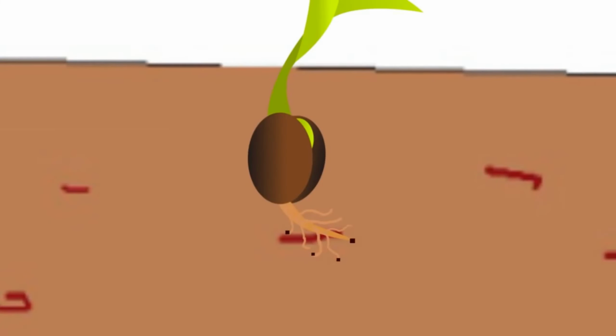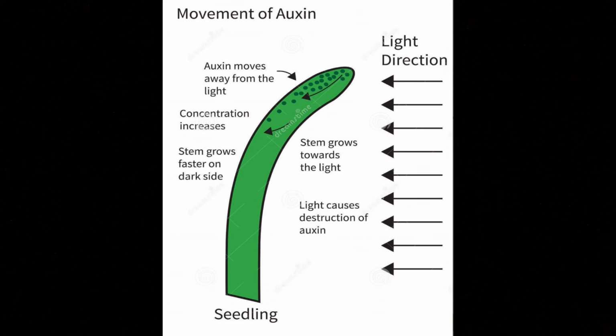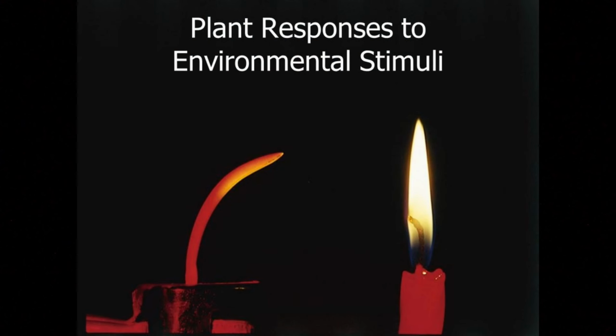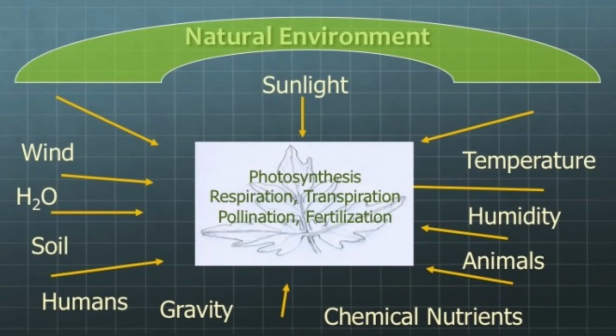How does it happen, and how do plants respond to a particular stimulus in nature? This is due to the regulated movements of plants, which have a special type of hormones called auxins. They are concentrated in the tips of the roots as well as the shoot, and they regulate the growth of the plant according to the stimulus. Here we observe a number of environmental factors which act as stimuli for a plant, like heat, water, pressure, temperature, wind, different types of factors.